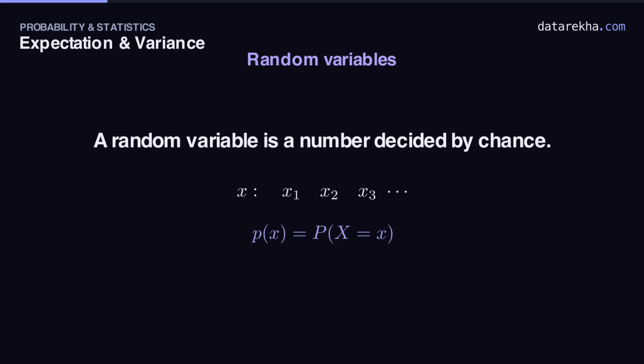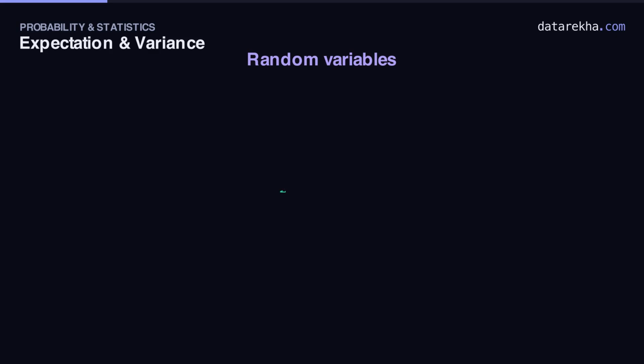This list of values and their probabilities is called the probability mass function. Two rules always hold. Every probability is 0 or more. You can't have a negative chance. And across all the values, the probabilities add up to exactly 1, because something is certain to happen.